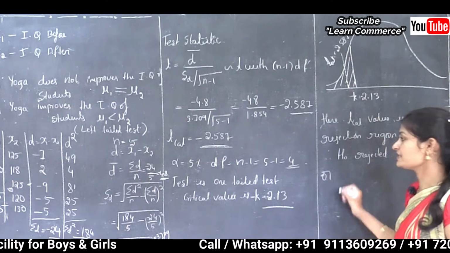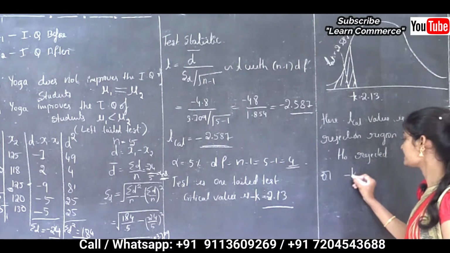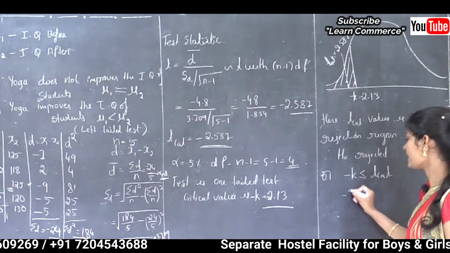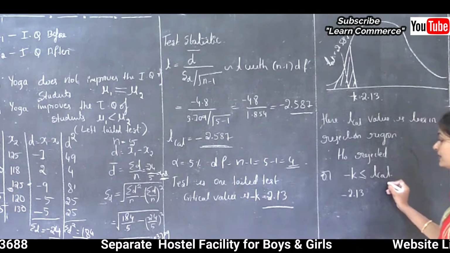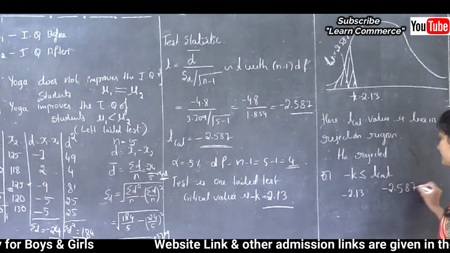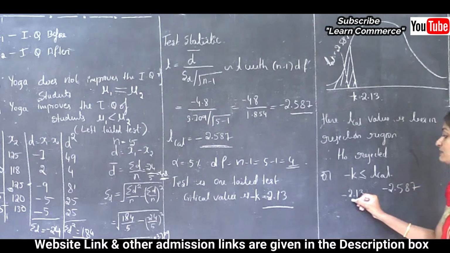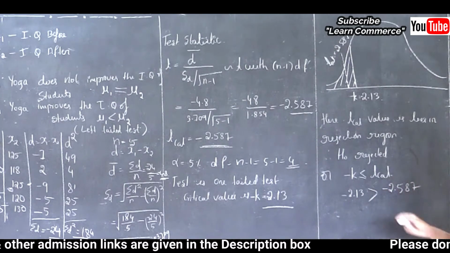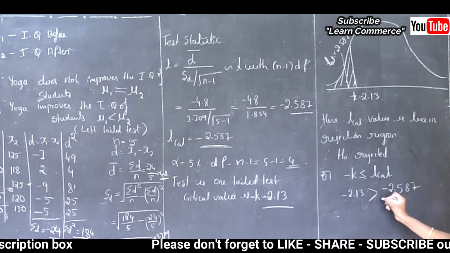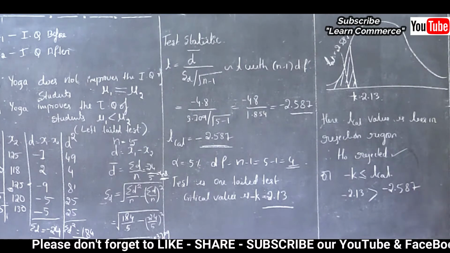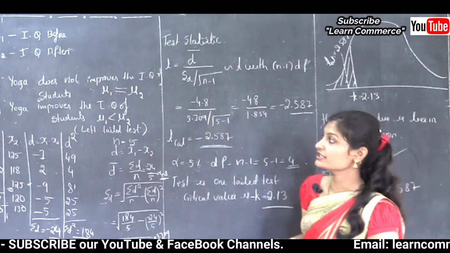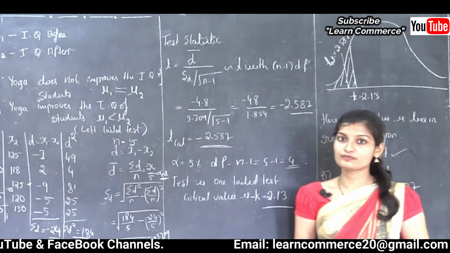Or one more condition is, for left tail the condition is minus K less than or equal to calculated value. Here critical value, that is minus 2.13, and calculated value is minus 2.587. See here minus 2.13 is greater than minus 2.587. Therefore here condition is not satisfied. If condition is not satisfied, in the sense what, here H not rejected. If H not rejected, H1 accepted. So if H1 accepted, the conclusion is yoga improves the IQ of students.